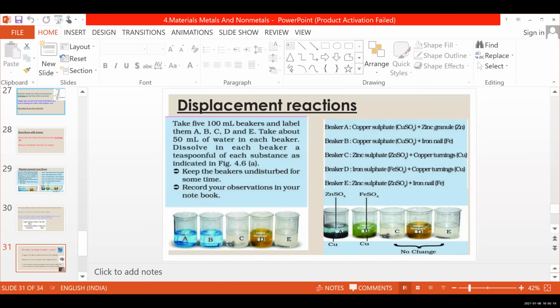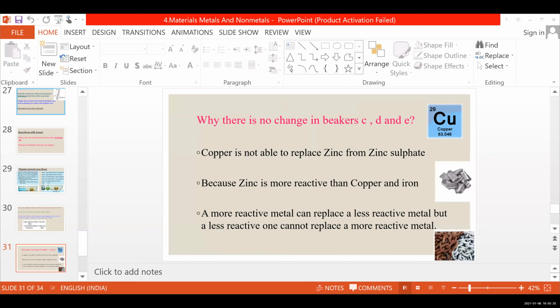Zinc is more reactive than copper and iron. That's why there is no change in beakers C, D and E. Clear? Copper is not able to replace zinc from zinc sulfate because zinc is more reactive than copper and iron. A more reactive metal can replace a less reactive metal, but a less reactive one cannot replace a more reactive metal. That's why change happens in beakers A and B, and no change happens in C, D and E.